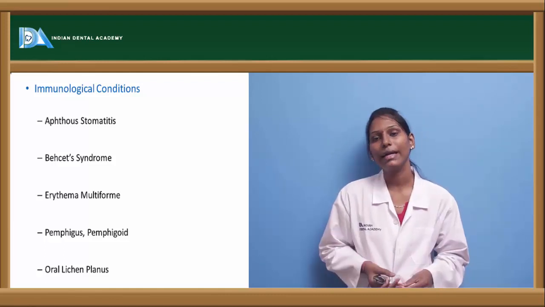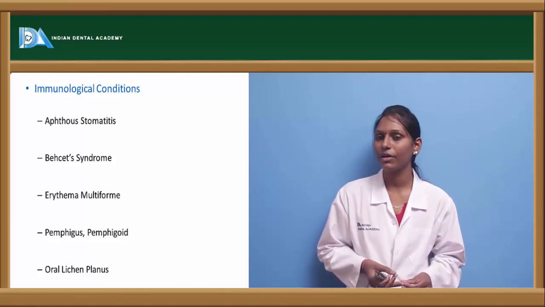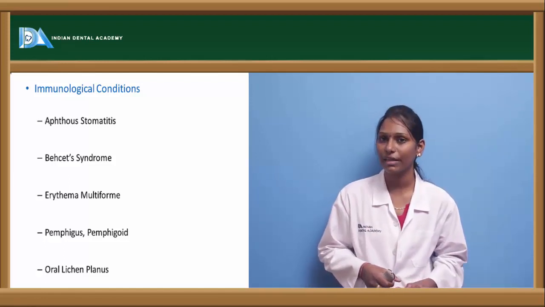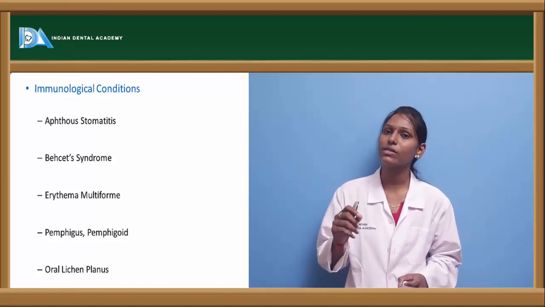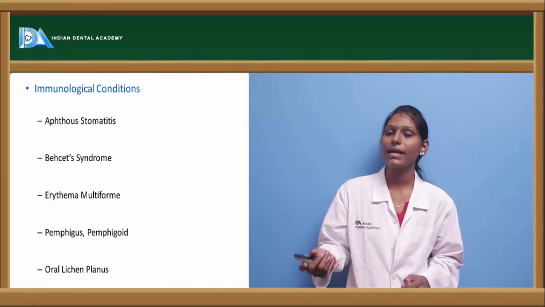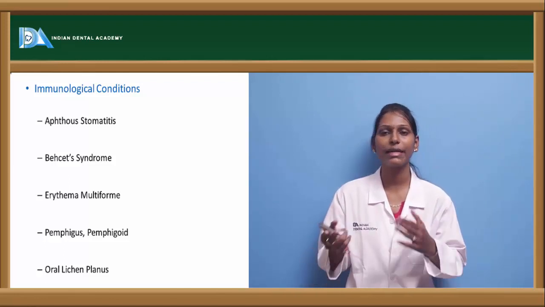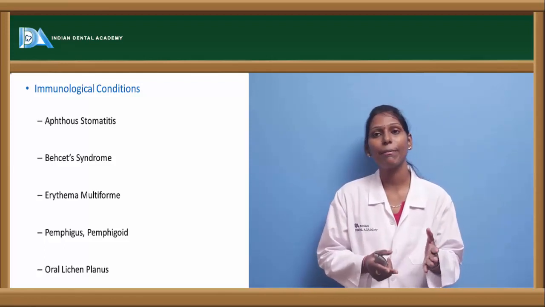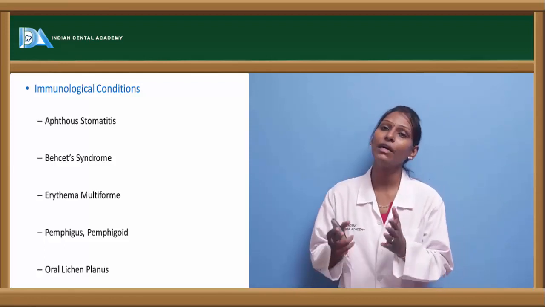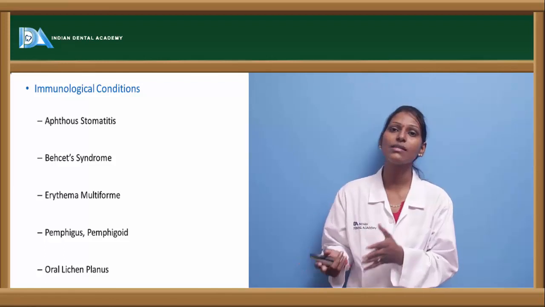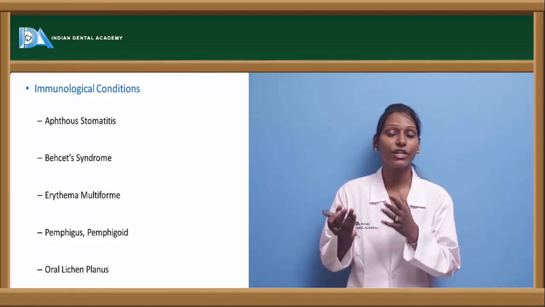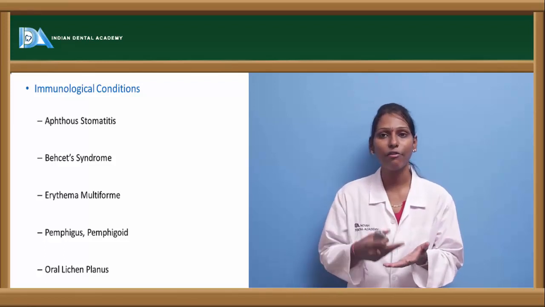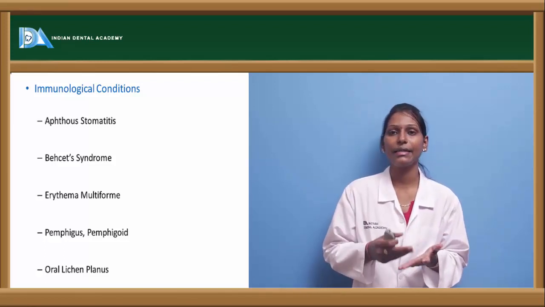And next we have oral lichen planus. It is known to be a T lymphocyte mediated reaction. This will have characteristic Wickham striae with multiple papules present between them. In lichen planus also we have different variants like asymptomatic and symptomatic. In asymptomatic variants we have the reticular type pattern, etc., whereas in symptomatic variants we have erosive and ulcerative patterns, and these erosive and ulcerative patterns are usually responsible for the stomatitis symptoms. Like this, they will have pain and difficulty in eating, etc.